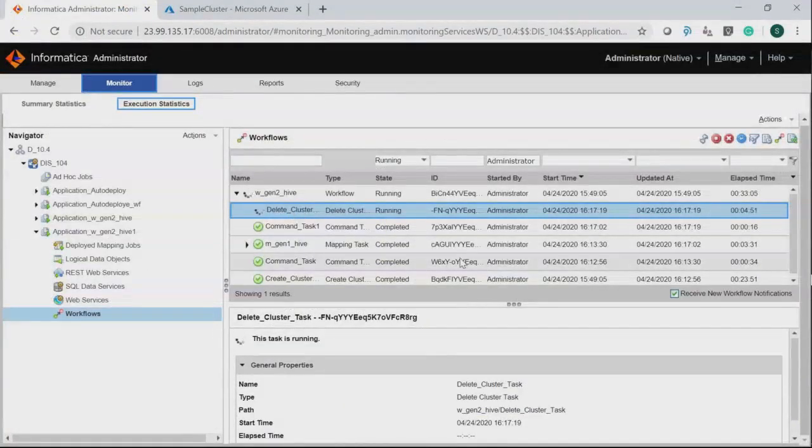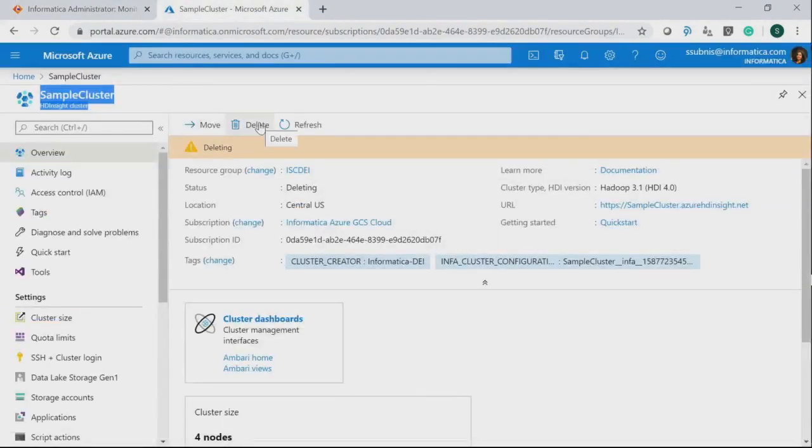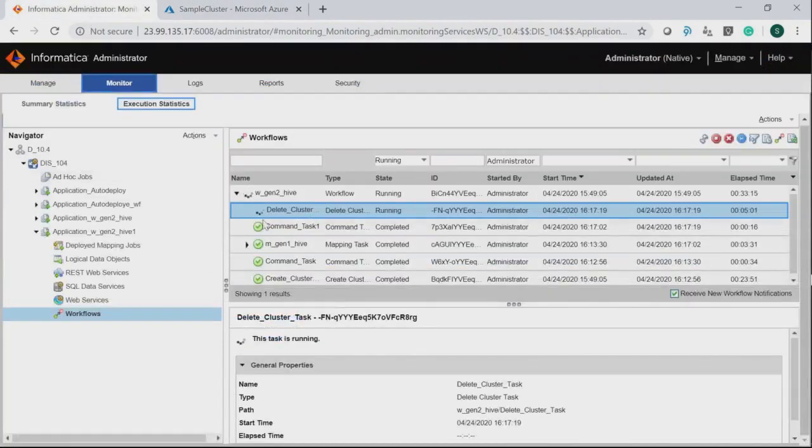The delete cluster takes a while. If you don't mention the delete cluster in the workflow, then you can go to Azure portal and delete the cluster, or you can run the command line utilities to delete the cluster.